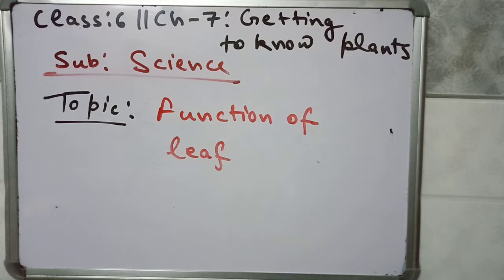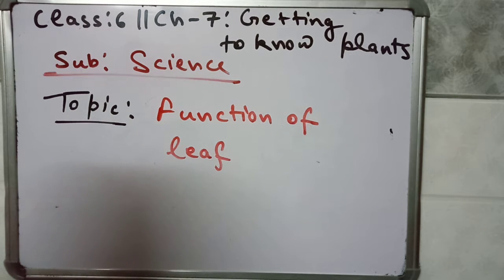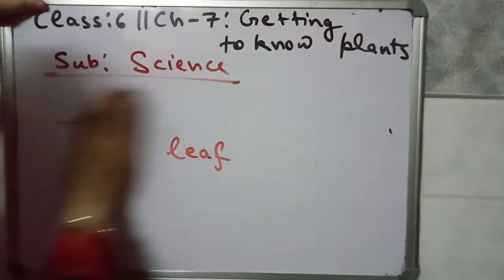Hello students, in this video we are going to discuss two of the main functions of a leaf, which are transpiration and photosynthesis. Firstly we will discuss transpiration, and then we are going to discuss the photosynthesis process. So what is transpiration?